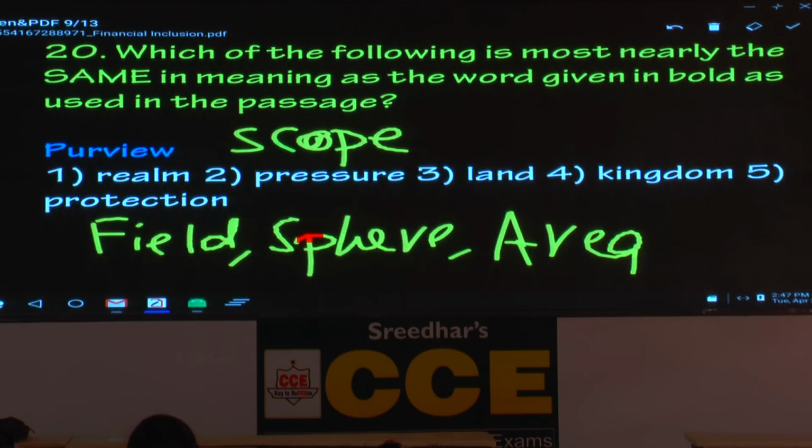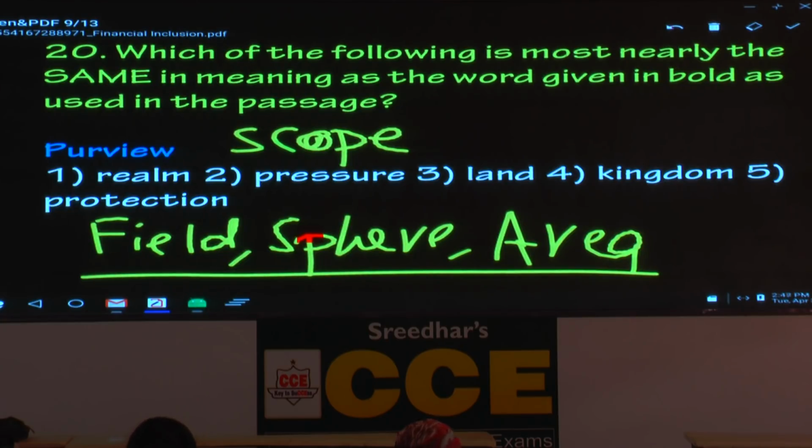Now he wants the same meaning. What is the first one? A realm. How do you pronounce it? A realm. A realm means all these words. Field, sphere, area. Scope. Seems right? Hold that one. What is the second option?